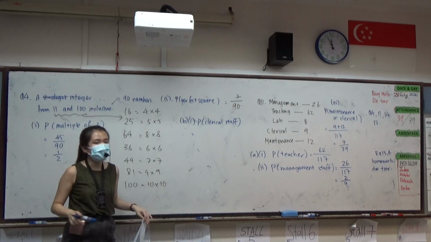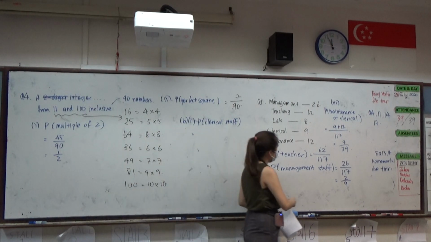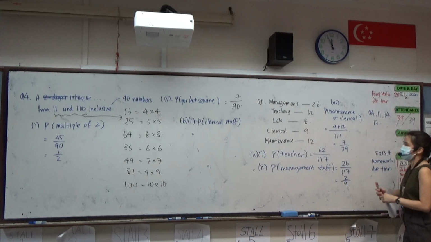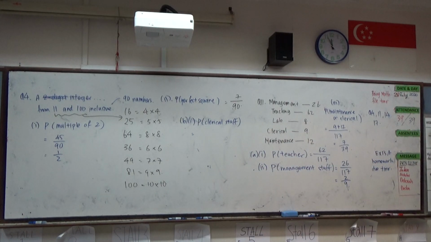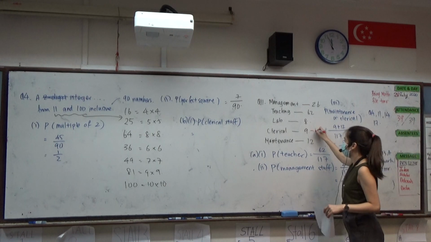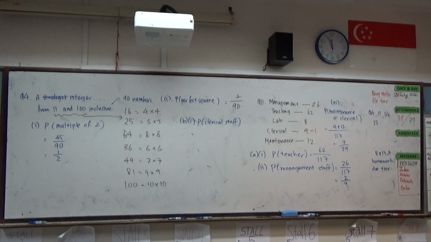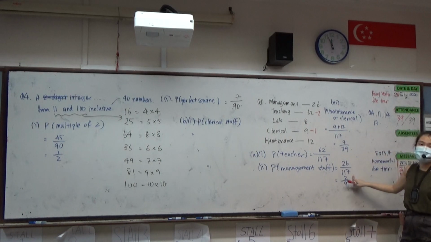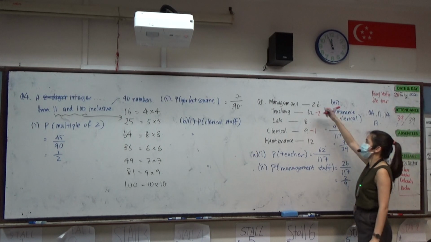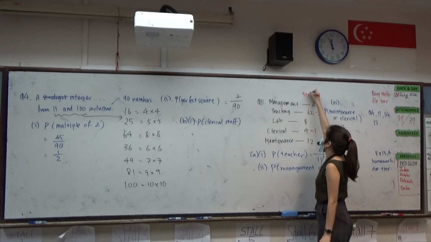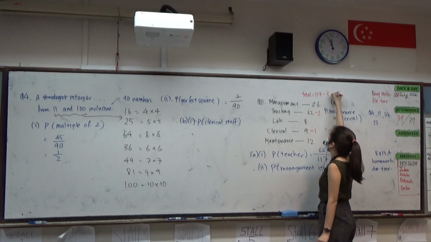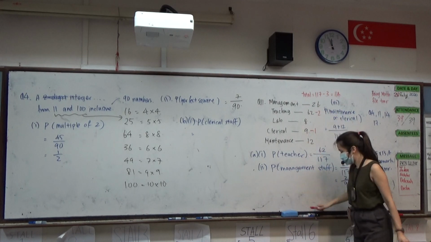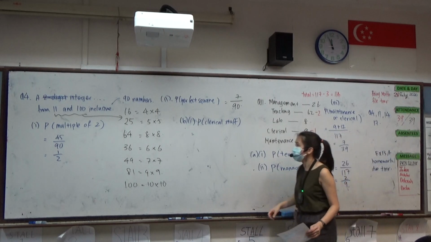For B part 1, the question went on to say that there is a reduction in the number of people. Minus 1 from clerical, and from teachers there's minus 2. So the total, which was originally 117, is now 117 minus 3 people, which is 114.